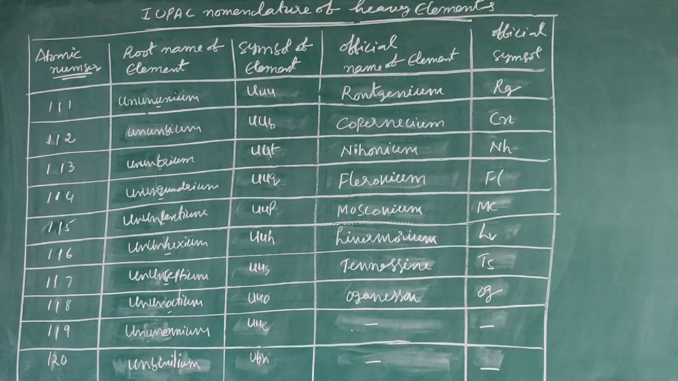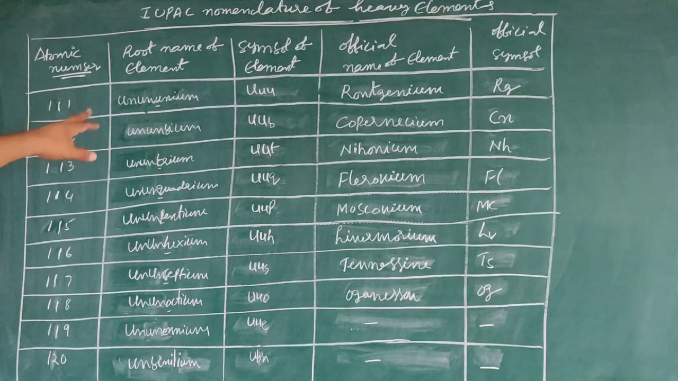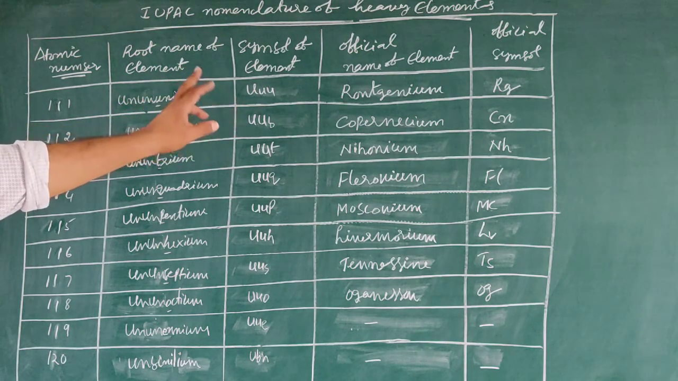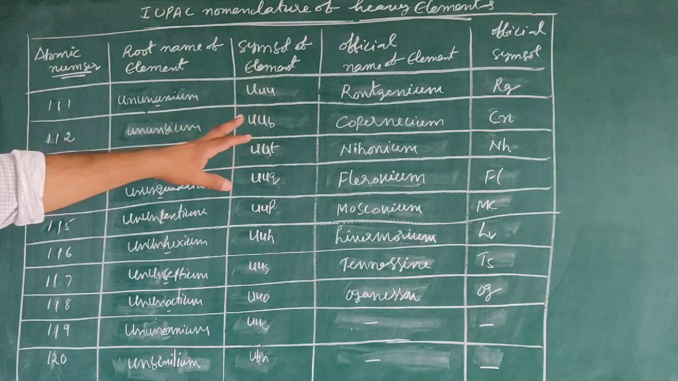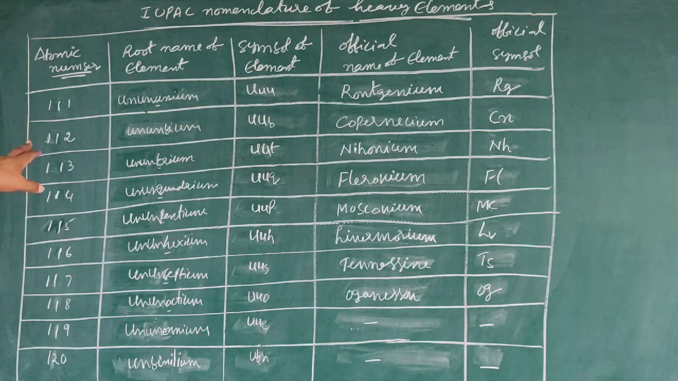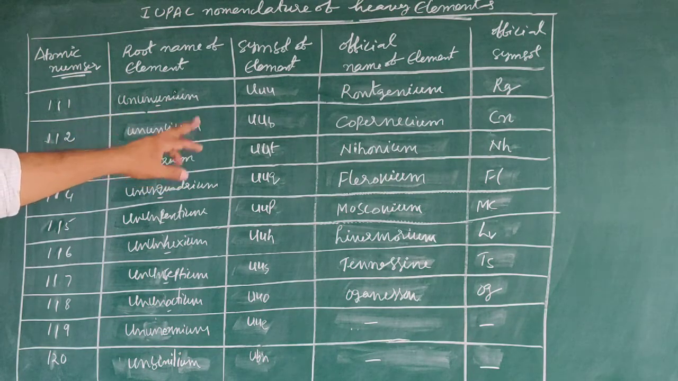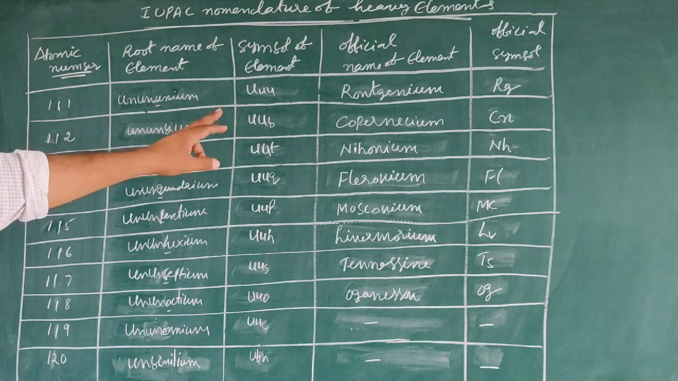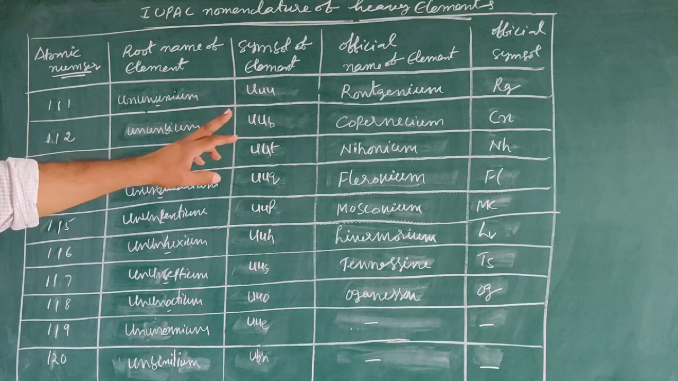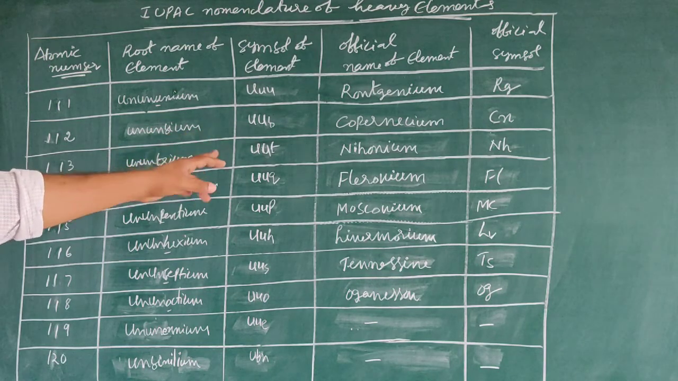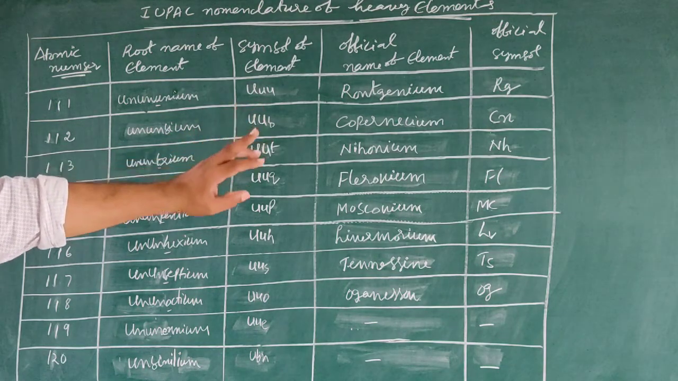Next, atomic number 111, Unununium, symbol UUU, official name Roentgenium, official symbol Rg. Next one, atomic number 112, Ununbium, UUB, official name Copernicium, Cn is the official symbol. Next one, 113, Ununtrium, UUT, Nihonium, Nh.